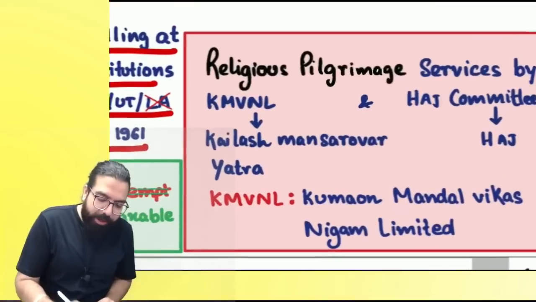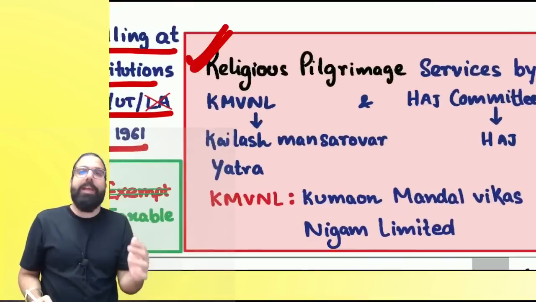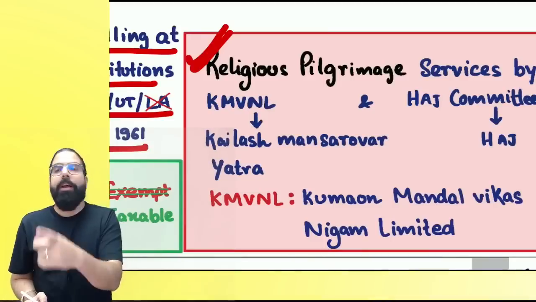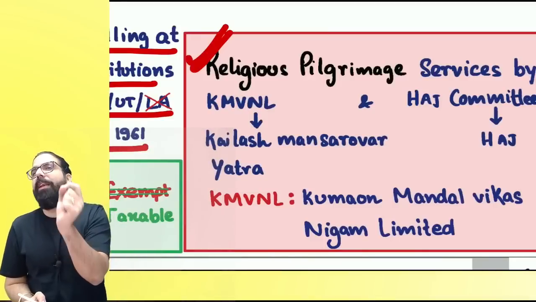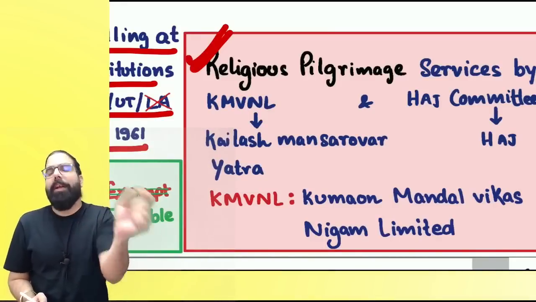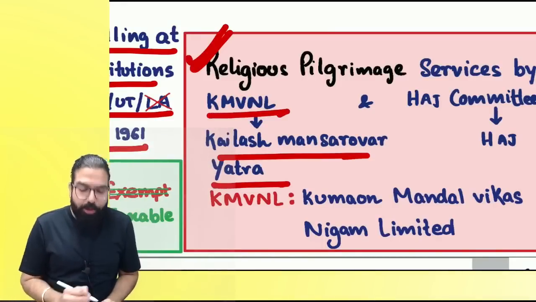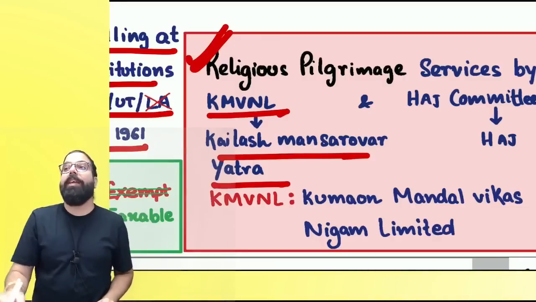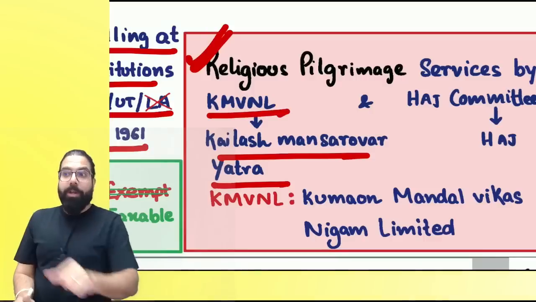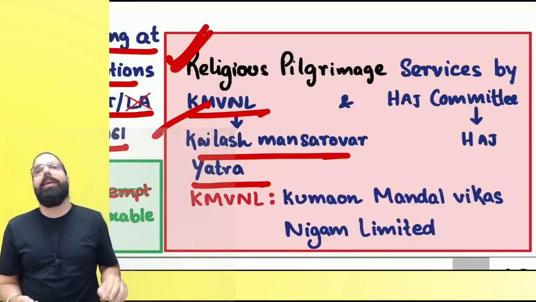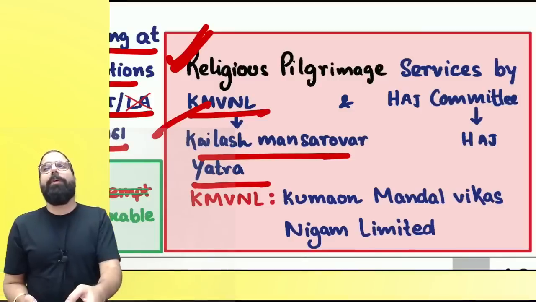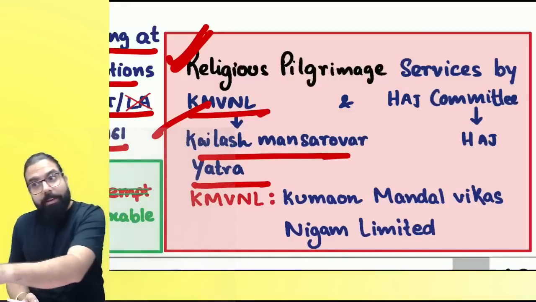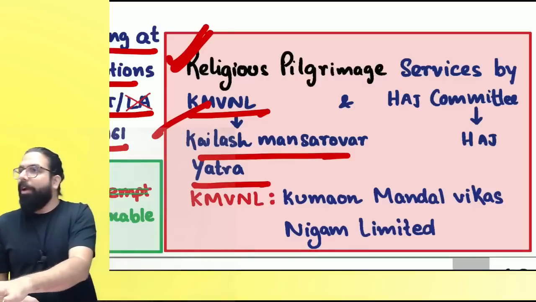Now, the last one over here is religious pilgrimage. Religious pilgrimage, one for the Hindus, one for the Muslims has been exempted. Government says if it is KMVNL, Kumaon Mandal Vikas Nigam Limited, they take people for Kailash Mansarovar Yatra. When they are taking people for Kailash Mansarovar Yatra, it shall be exempt. If Venki started Kailash Mansarovar Yatra, will it be exempt? No. KMVNL taking Kailash Mansarovar Yatra shall be only exempt. In the exam, what will they give? KMVNL is taking people for a Manali trip. Baba, taxable. Can I go ahead, everyone?